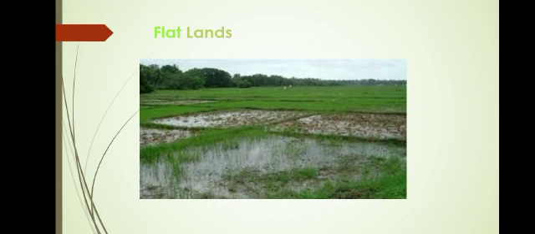These lands are much suitable for agriculture. Because of the availability of water, these lands are more fertile and give better crops, such as wheat, sugarcane, cotton, and rice. Wheat is one of the main crops of Pakistan.